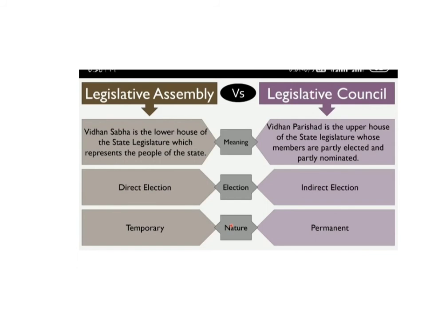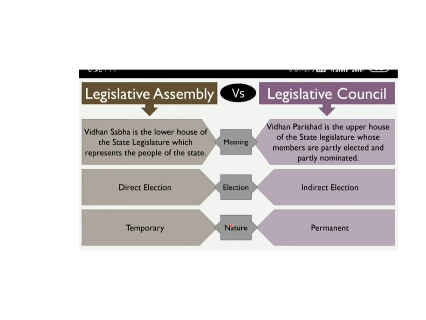On the other hand, the legislative council, also called Vidhan Parishad, is the upper house of the state legislature whose members are partly elected and partly nominated. That means some are elected by the members of the legislative assembly and some are nominated by the governor of that state.